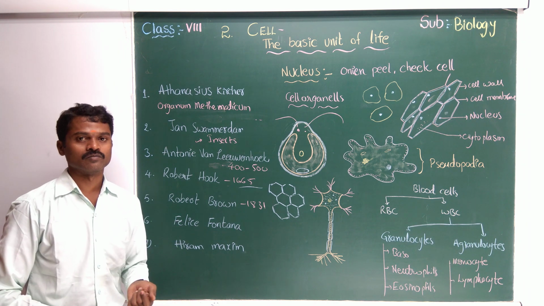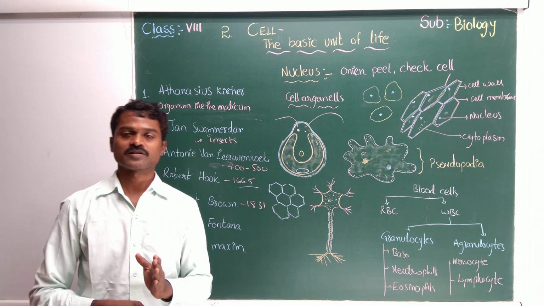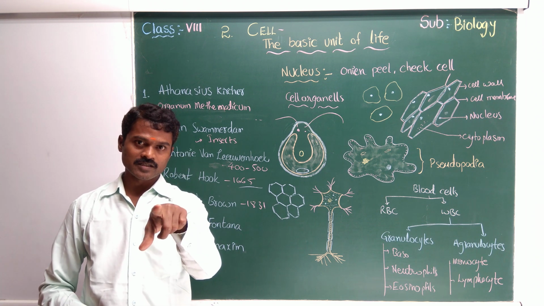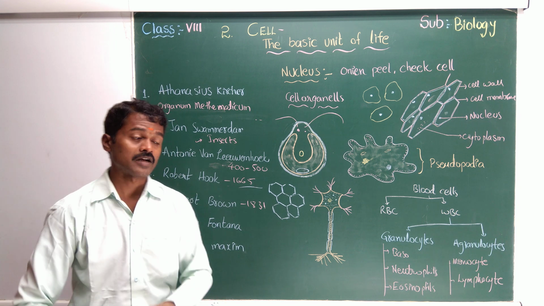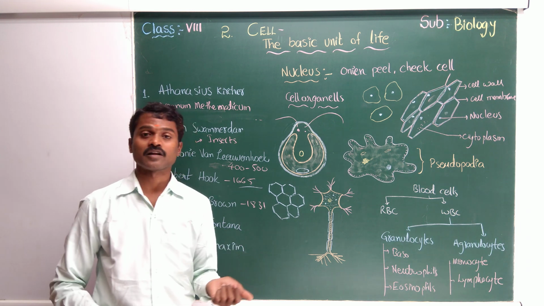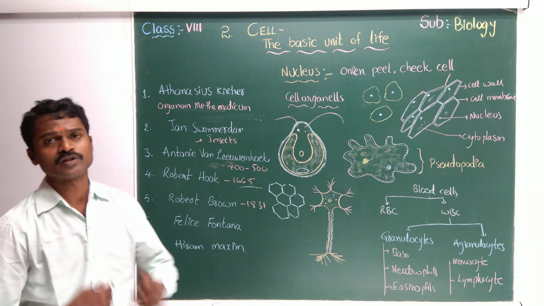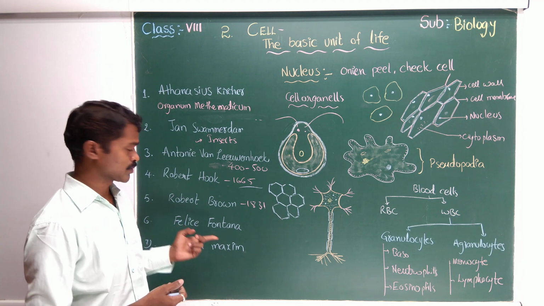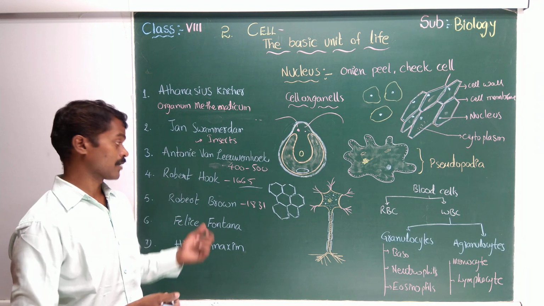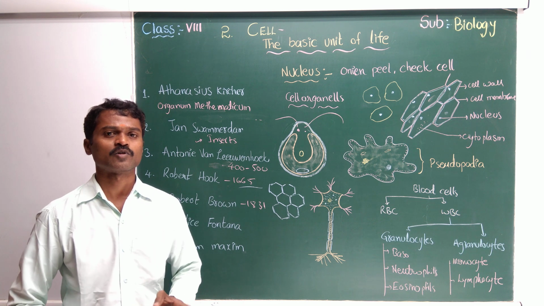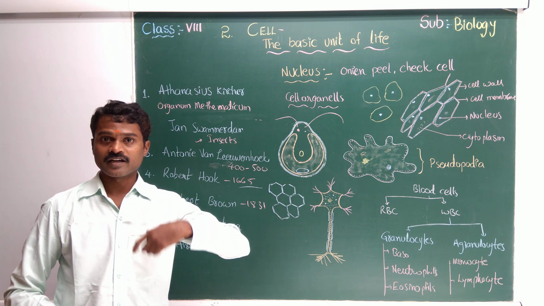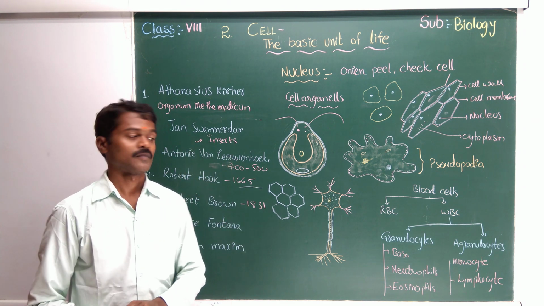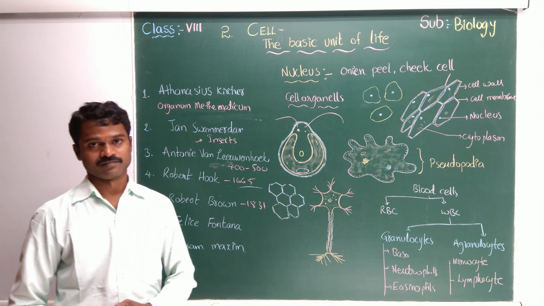Now, Robert Brown is the first person who gave information about the nucleus. Actually, there is one more person who studied the nucleus. He studied it in epithelial tissue. He is Felix Fontana. He studied the nucleus, but he did not give more information about it. Along with him, some more colleagues also studied it. But here Robert Brown is the first person who gave complete details about the nucleus. And one more thing, he studied the nucleus in different tissues. That is special.